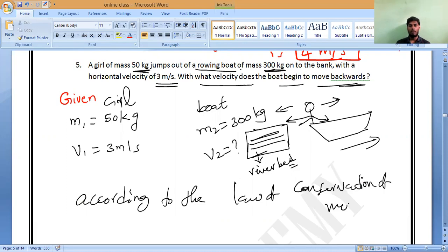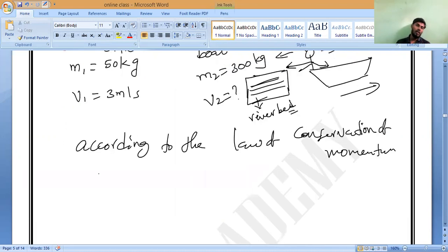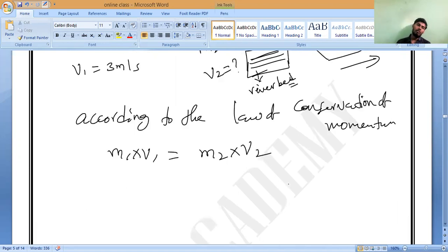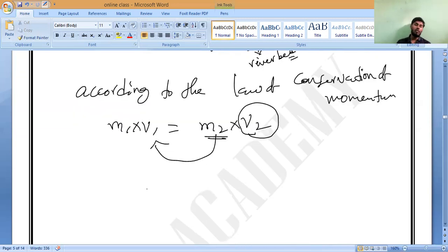So what will become? M1 into V1 is equal to M2 into V2. Now we want V2, correct or not? So here who is extra? M2. So M2 comes to this side, and it will become division. So V2 is equal to M1 into V1 divided by M2.